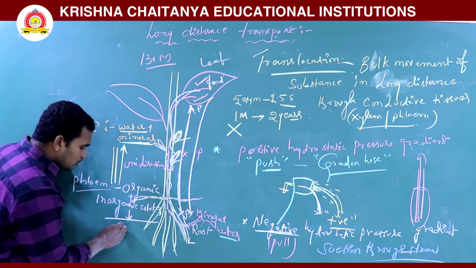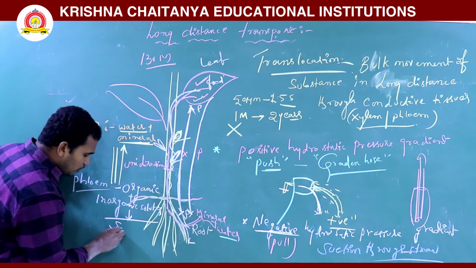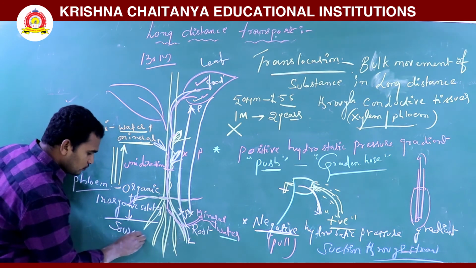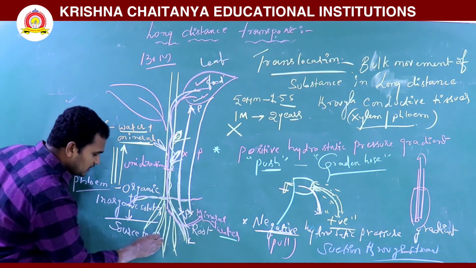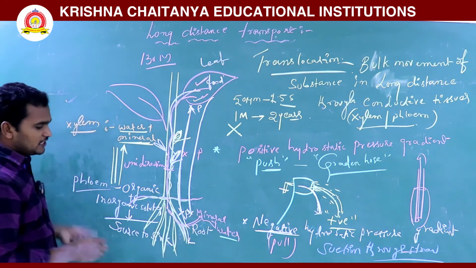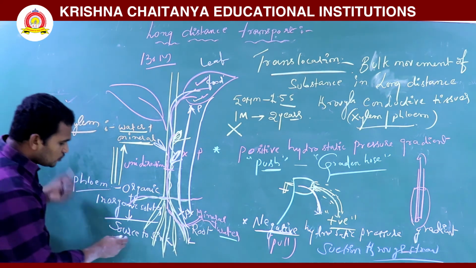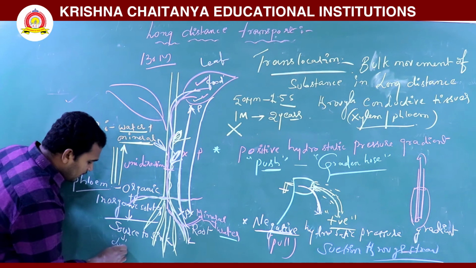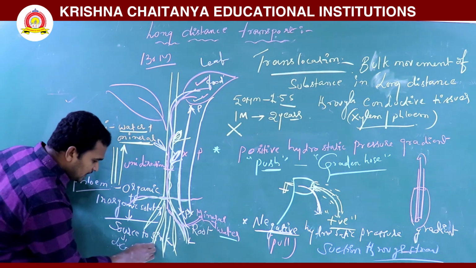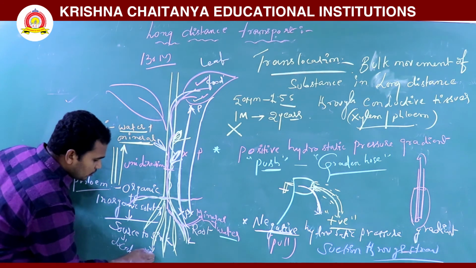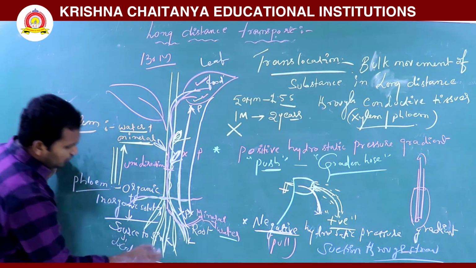Source to sink region. Which one is the source and which one is the sink? Source is nothing but the leaf. Sink is nothing but the root.